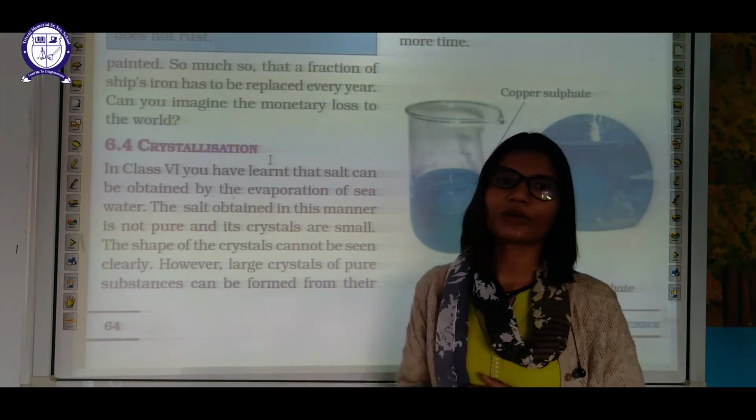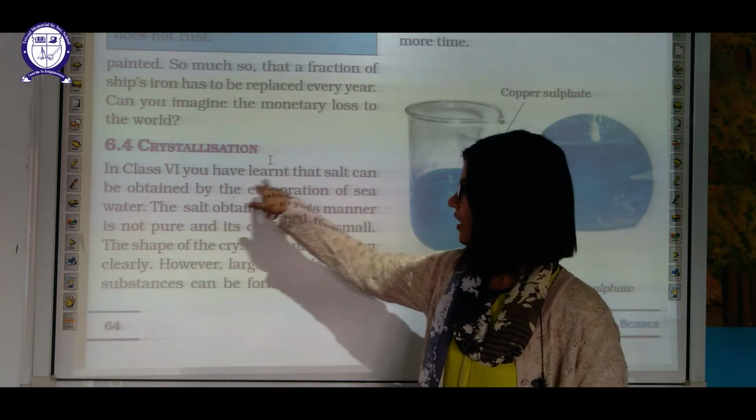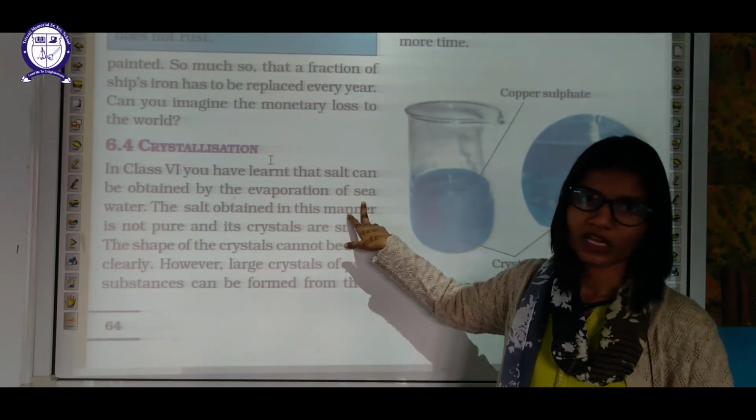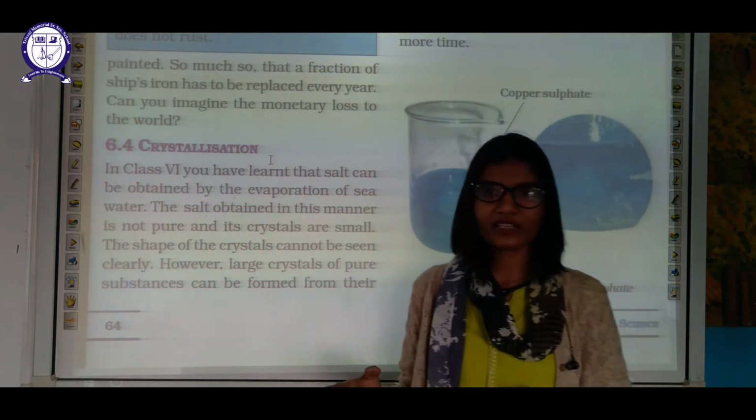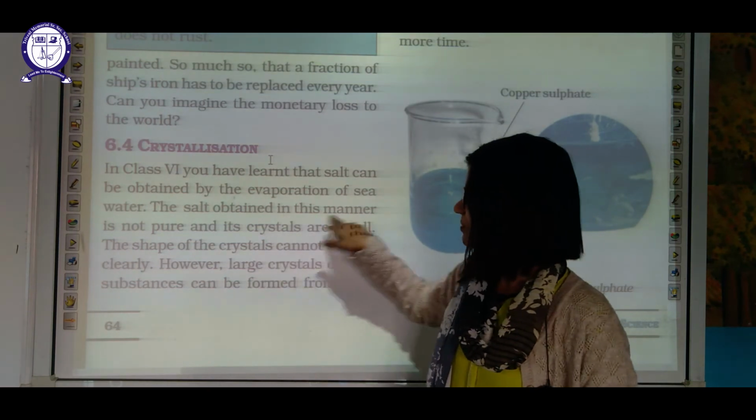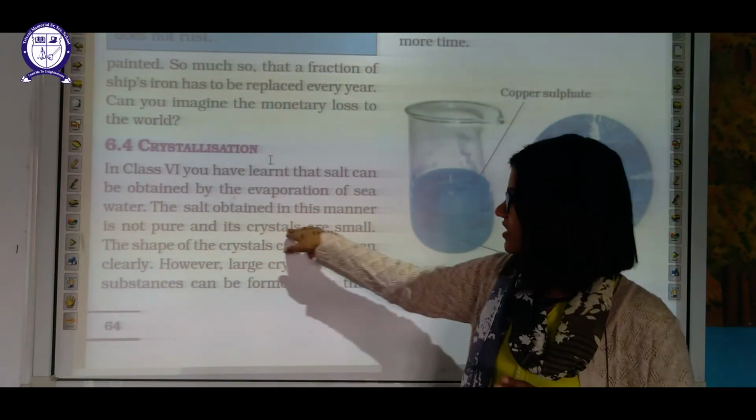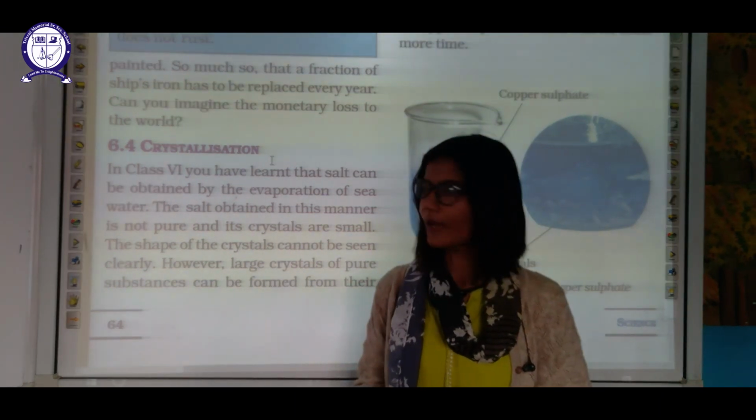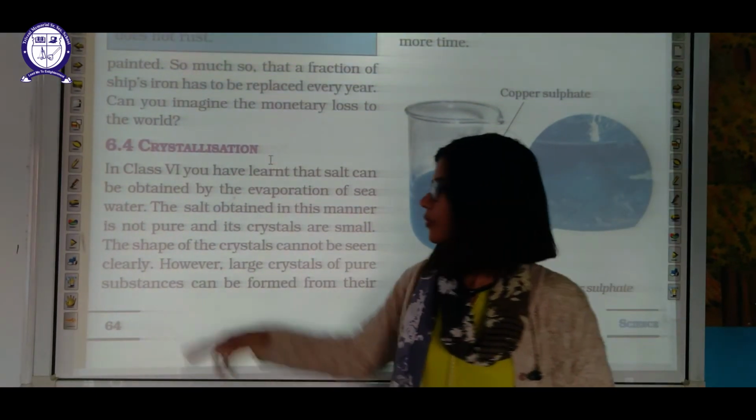Next and the last part of this chapter is crystallization. What is this crystallization? In class 6 you have learned that salt can be obtained by evaporation of seawater. We can separate the salt from the seawater by the process of evaporation. The salt obtained in this manner is not pure, first thing. Okay? And crystals are smaller in case of evaporation. The shape of the crystal cannot be seen clearly also.